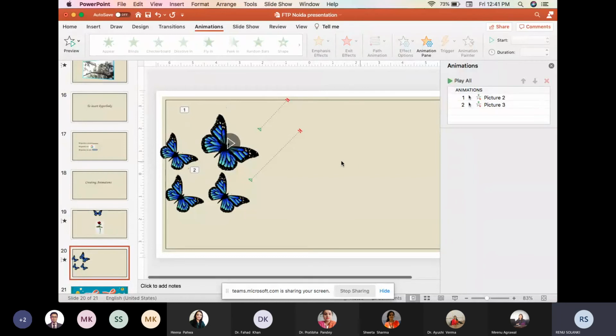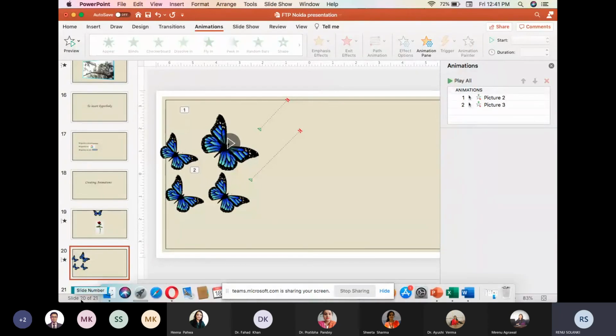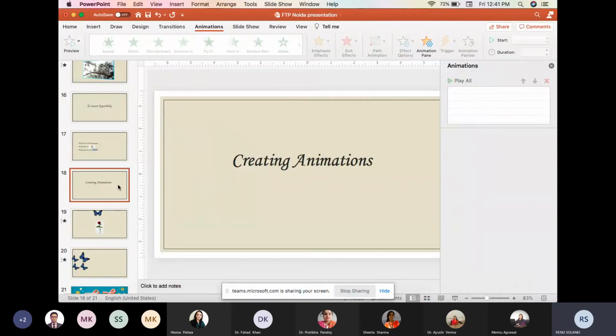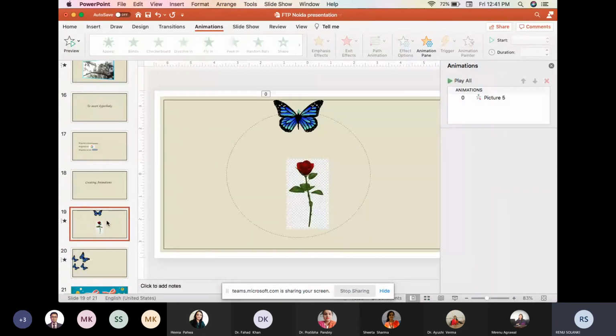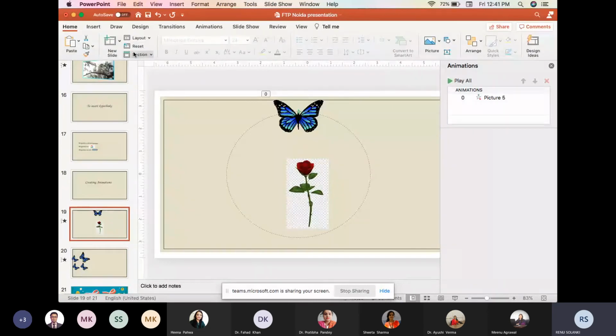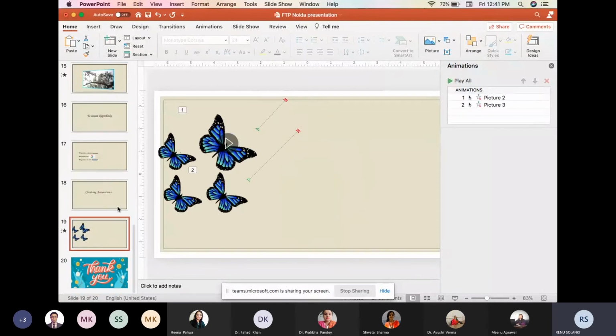Another thing which we can do with PowerPoint is we can add slides, we can delete slides, and the number of slides we can see here at the left-hand corner. You can see that it has 21 slides. If I want to delete this slide, I will select this one, go to the home, and this is showing the option of deleting this slide. And another thing that I can do, I can insert a replica of the slide.